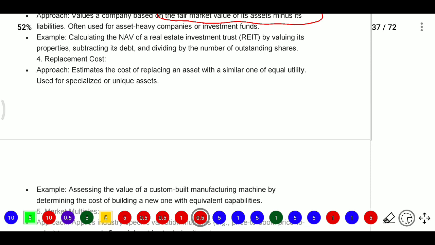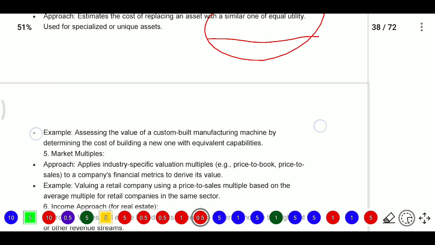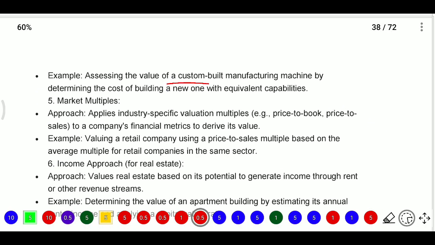we estimate the cost of replacing an asset with a similar one of equal utility, used for specialized or unique assets. For example, assessing the value of a custom built manufacturing machine by determining the cost of building a new one with equivalent capabilities. So we are constructing one building, but we have some other building only, we are customizing some modifications. So we will see that cost.